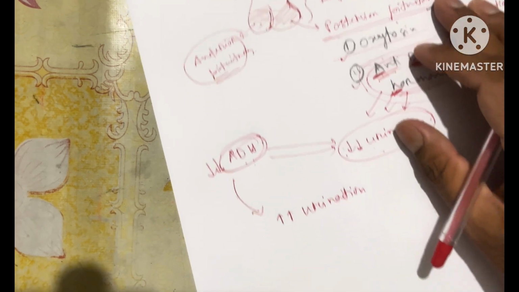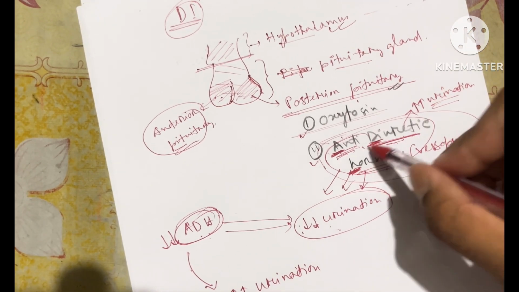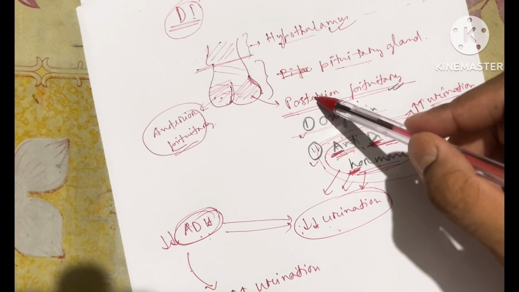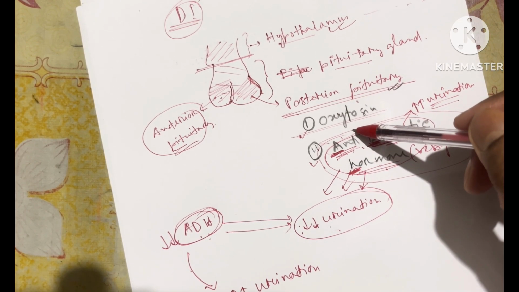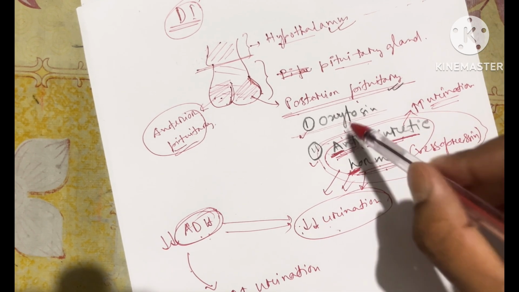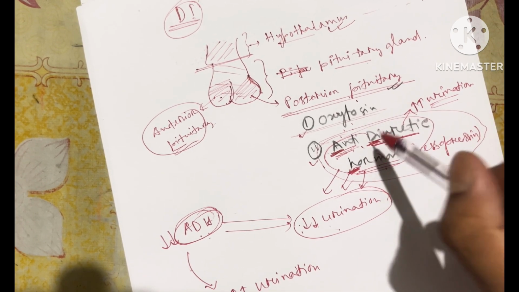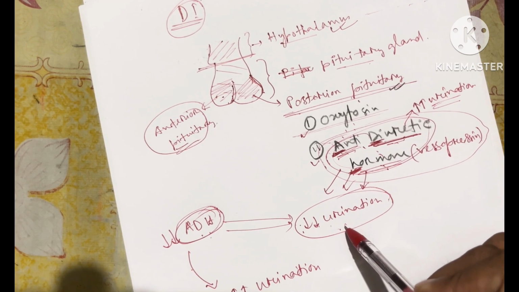Can you correlate the concept? The antidiuretic hormone is released by the posterior pituitary, which also releases oxytocin. We don't discuss oxytocin today; we directly discuss antidiuretic hormone, which decreases urination.